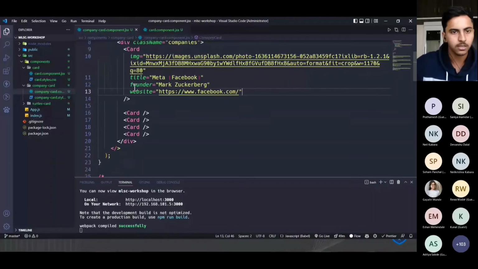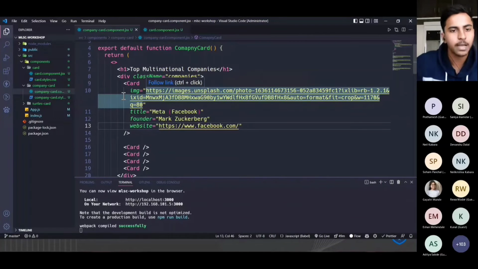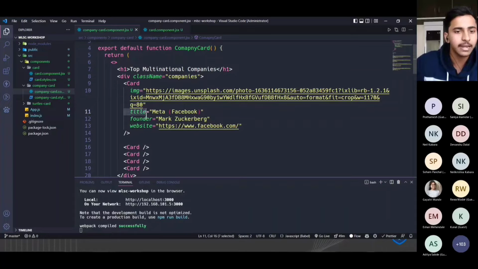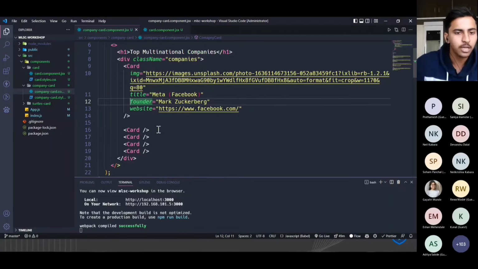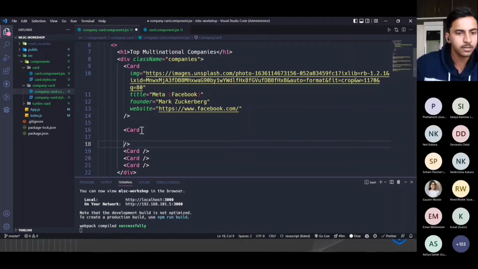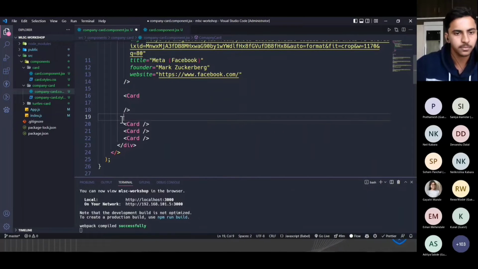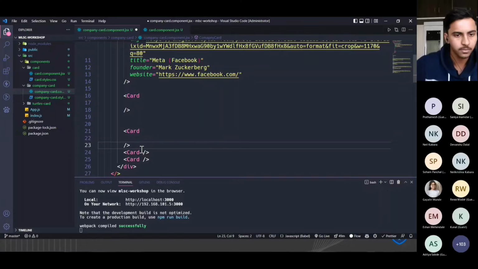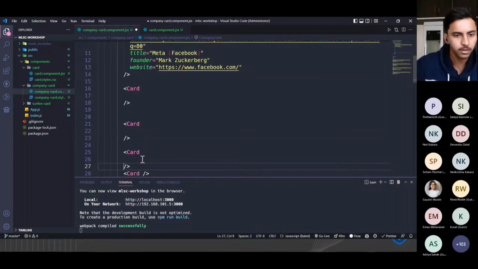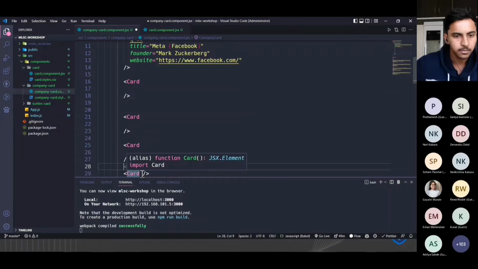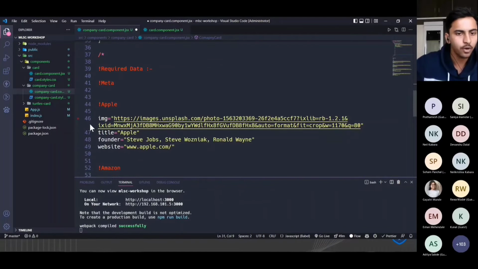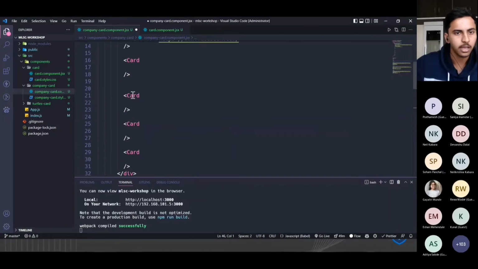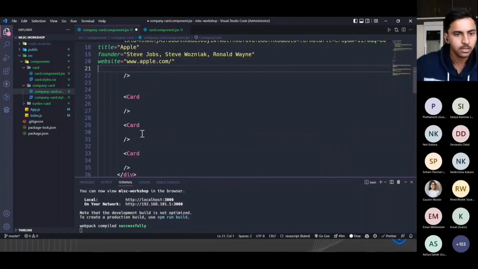For passing props, we can use the HTML-like structure, right? For the image, after that the title, we have to provide the data in the parent component. Same for the others, I'll just copy paste. For Apple, just copy.